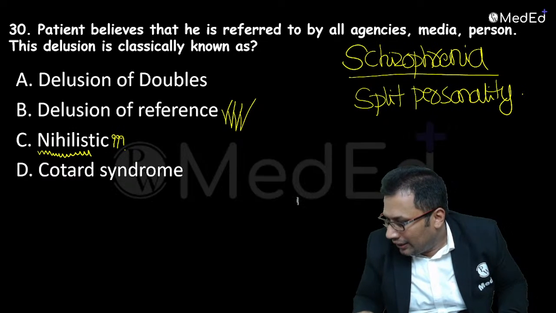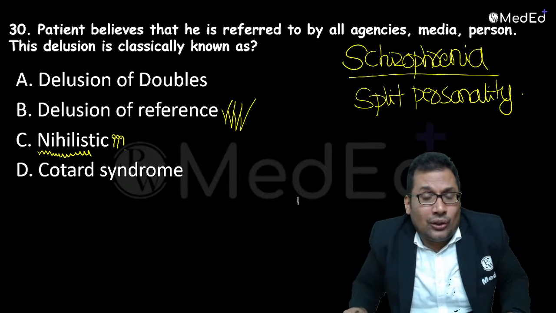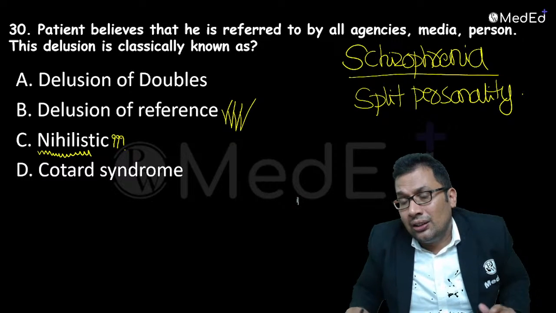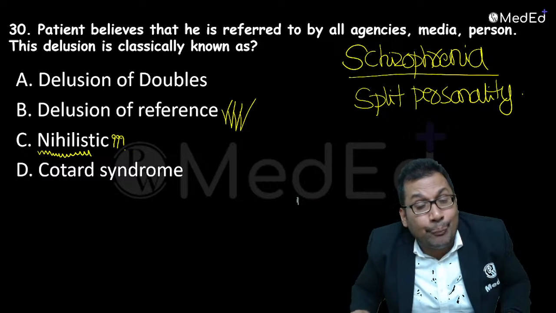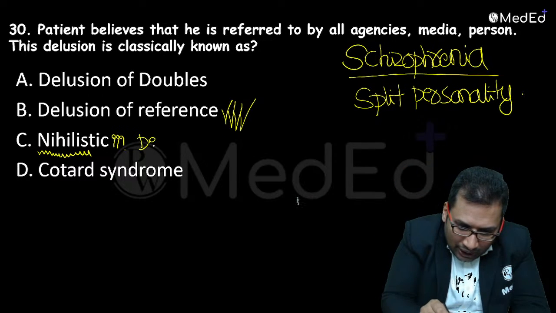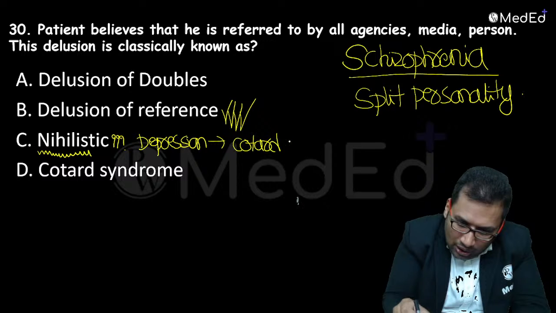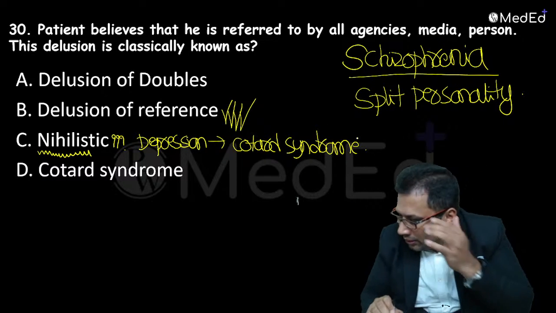Negativity about self. It is commonly seen in depression, and it is also known as Cotard syndrome.